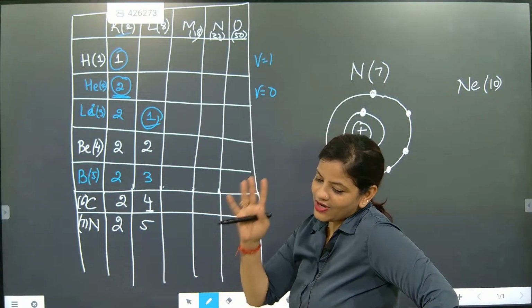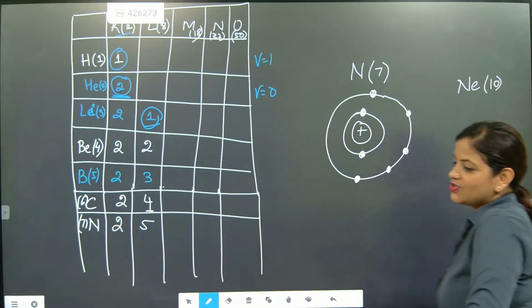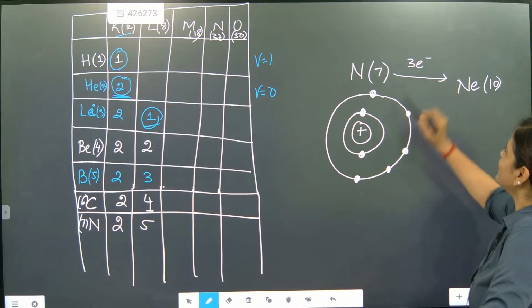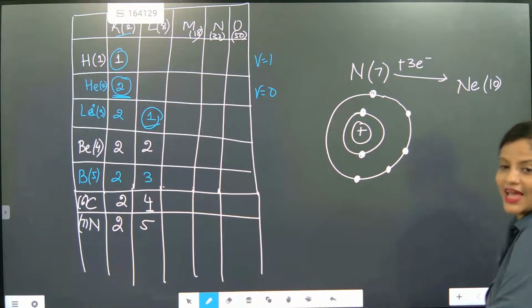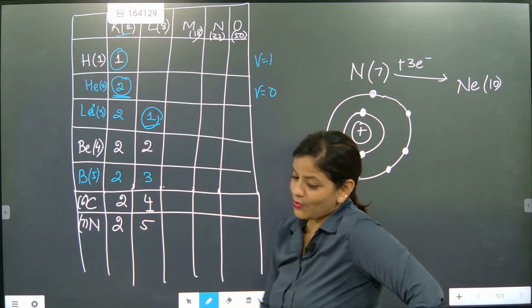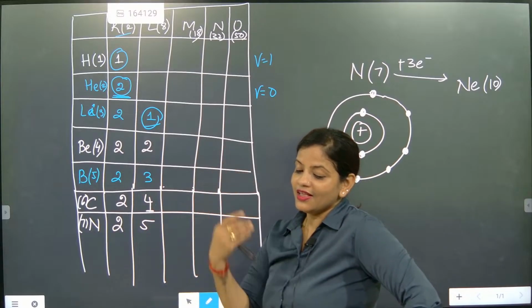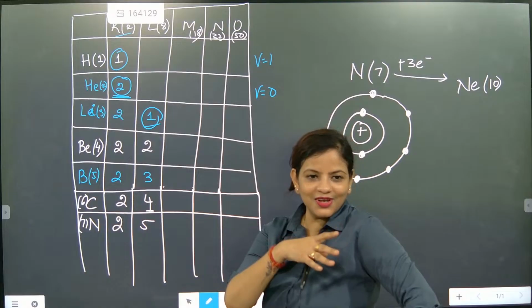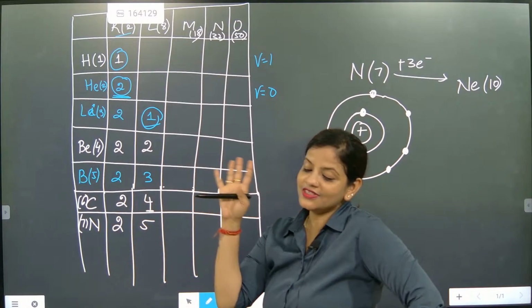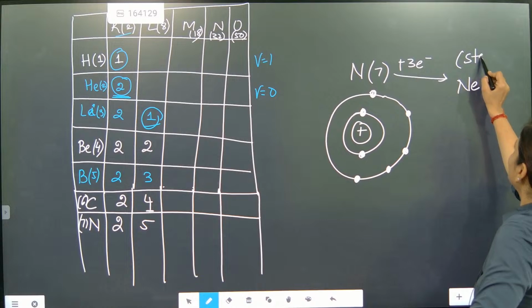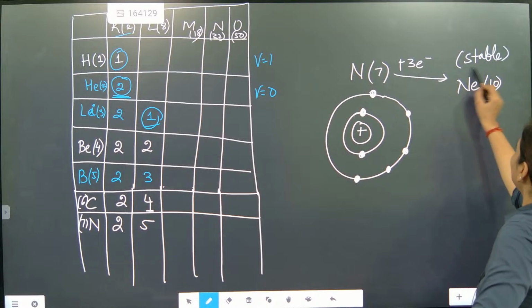How can nitrogen become like neon? If nitrogen takes 3 electrons, then it will become like neon. I hope you have understood. Neon is stable, very happy, very beautiful, and very, very stable.